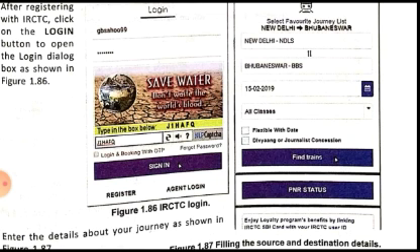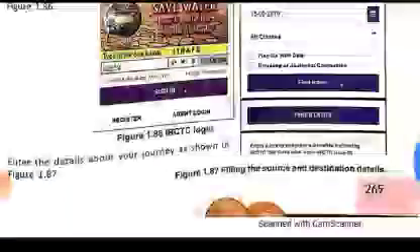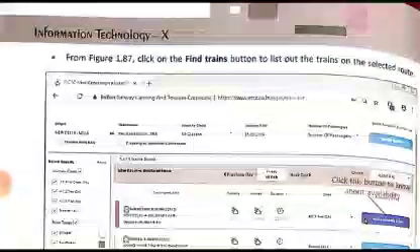Then, if you are Divyang or you are a journalist, you will get some concessions, so you can put a tick mark in this checkbox. After that you will click on the find trains button. Then what will happen when you click on find trains? This window will be opened.